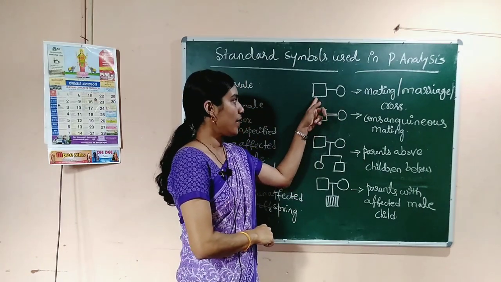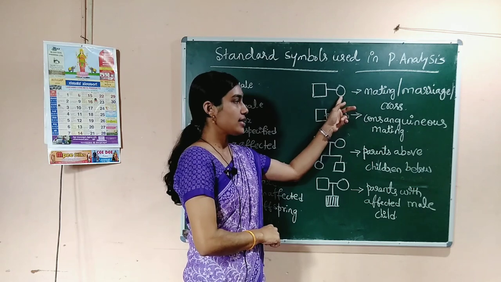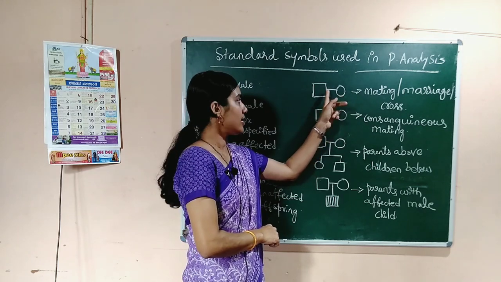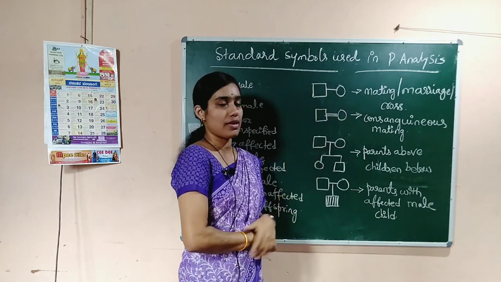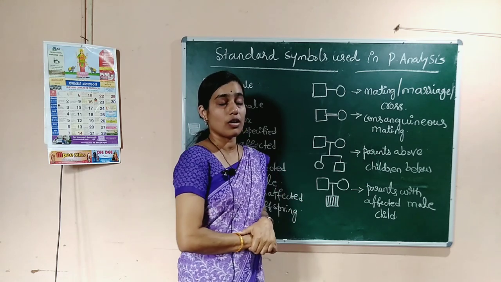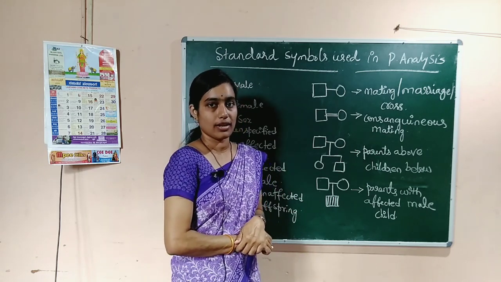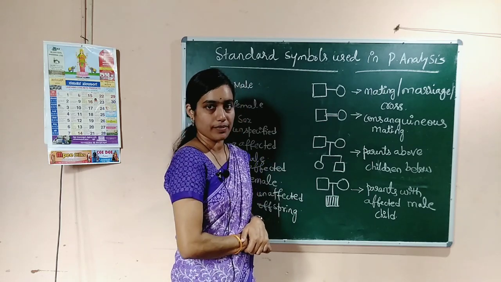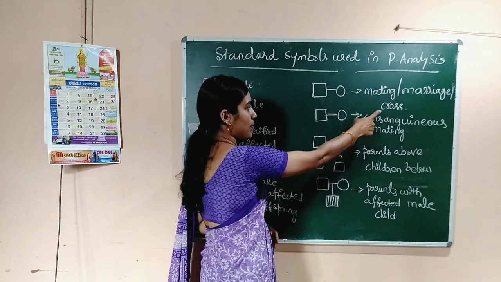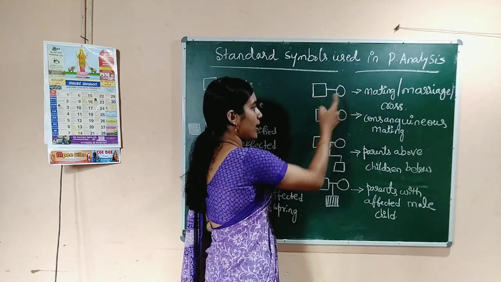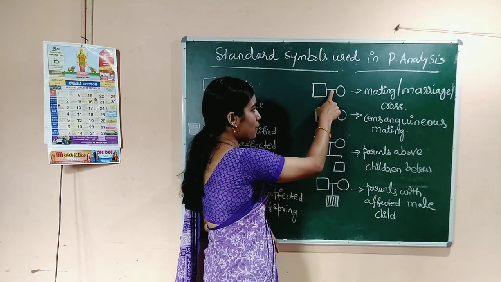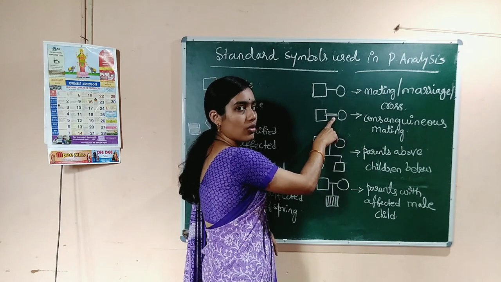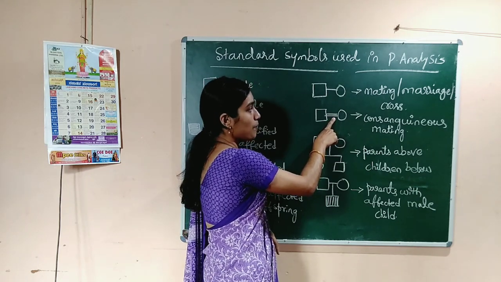See, the square indicates the male and circle indicates the female, and there is a line between male and female, then it indicates the mating, or you can say marriage, or cross. So, a cross is indicated by drawing a line between square and circle, and instead of one, here it's 2 lines. What is this?